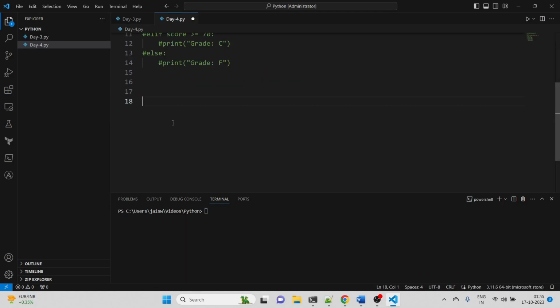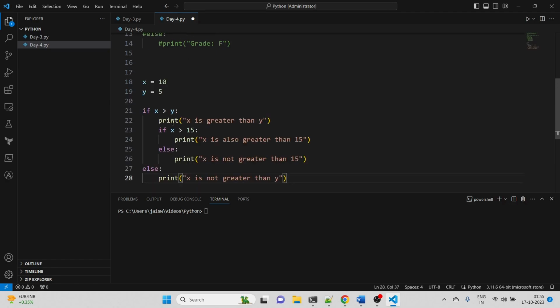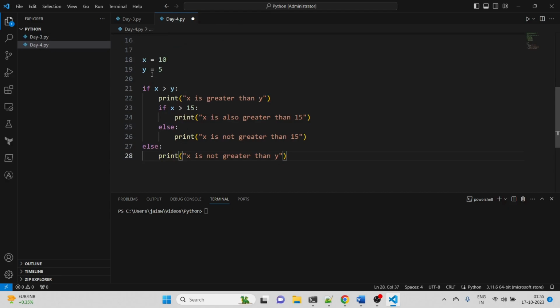Okay, so next up we are going to study nested if statements. If we are having a condition inside a condition, then that is known as nested if. Okay, for example, let's say we have taken two variables x and y, with values 10 and 5. The first condition that we are checking is if x greater than y. If x is greater than y, then in that case we can print x is greater than y.